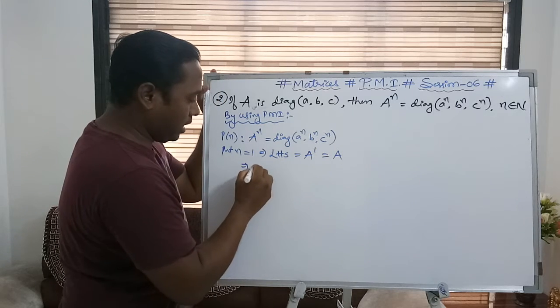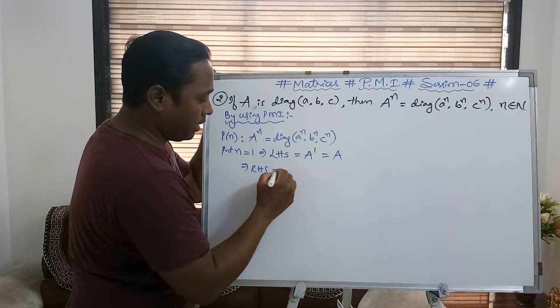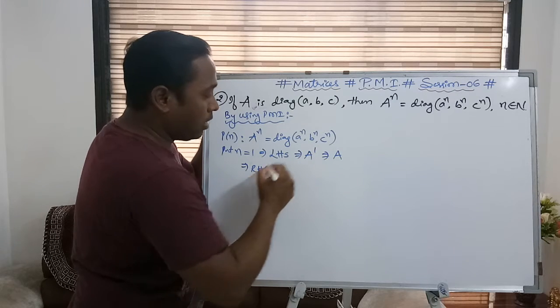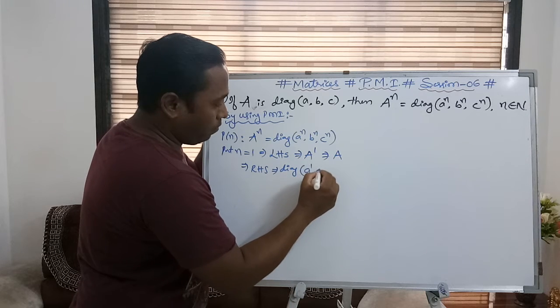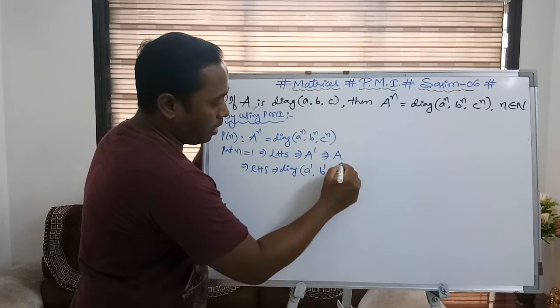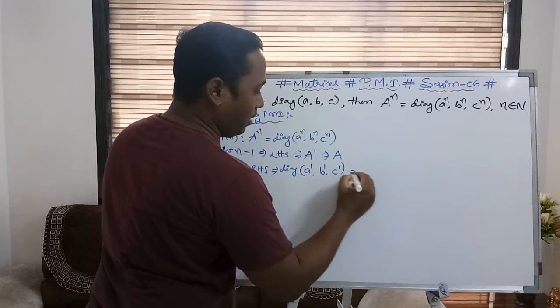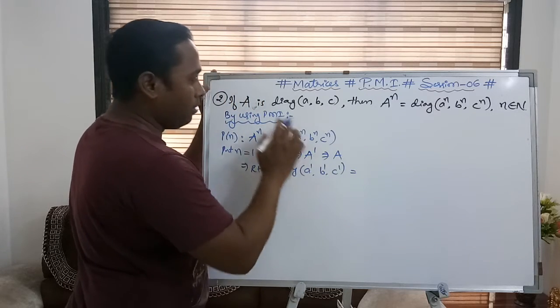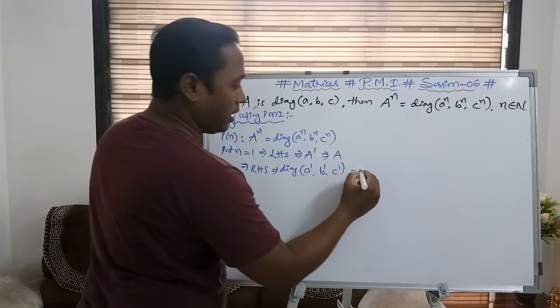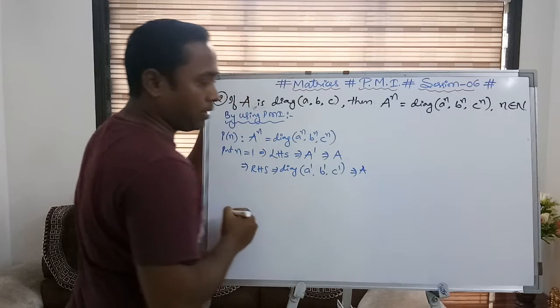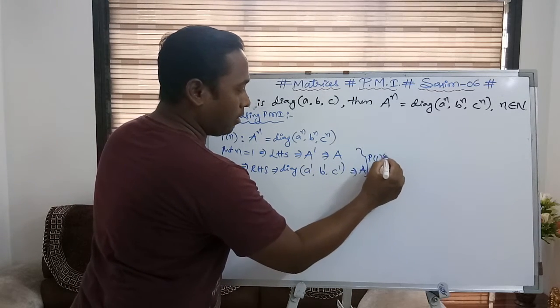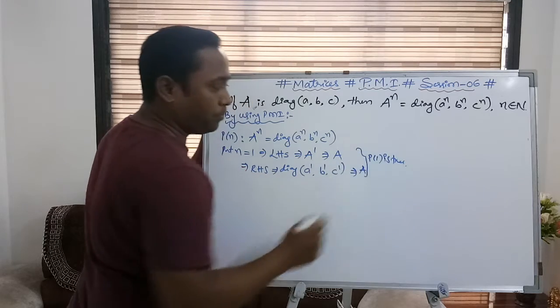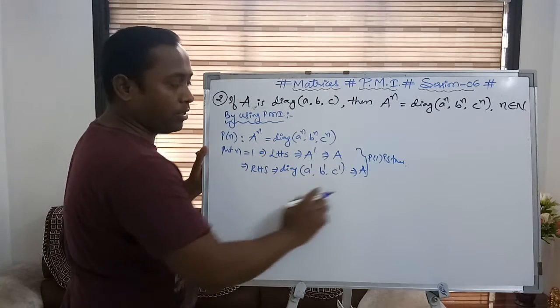Then what is the right hand side part? The right hand side implies the diagonal matrix of A power 1, B power 1, C power 1, which is equal to A, B, C, which is already a square matrix. Hence I can say it is also a square matrix A. From here you can say P of 1 is true. That's it. P of 1 is true.